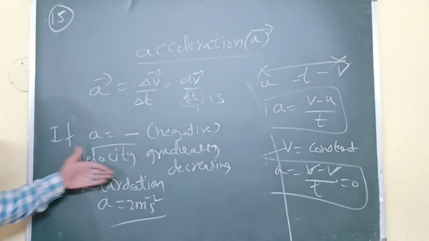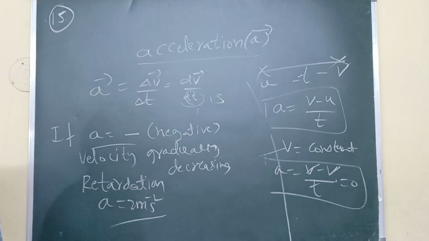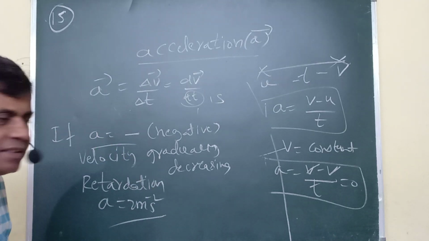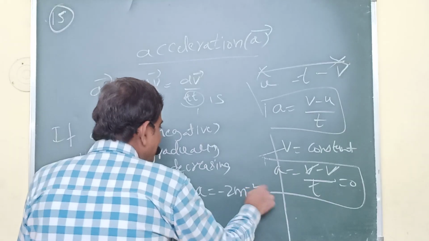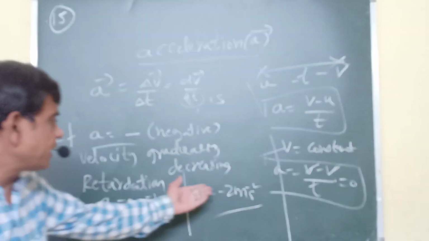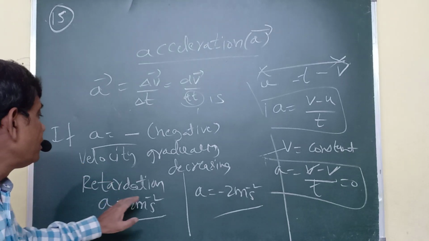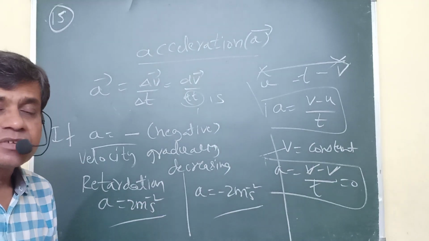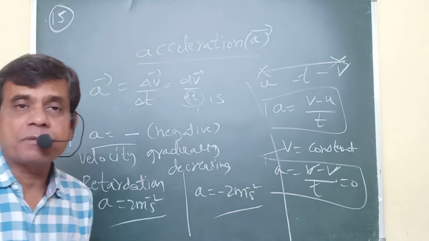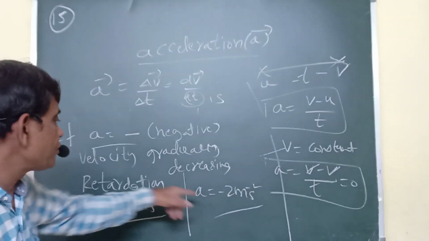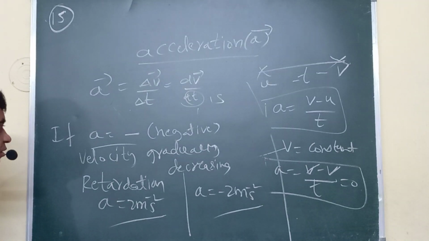For example, one car's brakes are applied, its retardation is 2 meter per second square. When we use the word retardation, you tell 2 meter per second square only. Otherwise, you say the car's brakes are applied, its acceleration equals minus 2 meter per second square. That means negative acceleration is called retardation. But you don't say retardation equals minus 2 meter per second square. So this is about retardation.